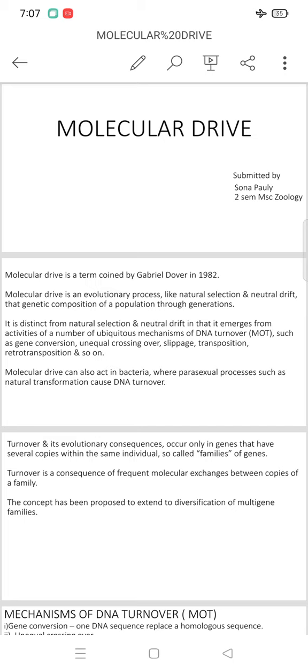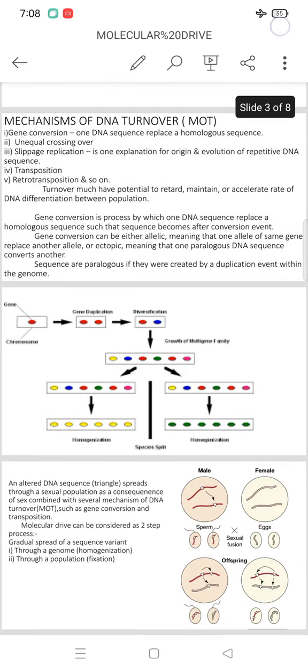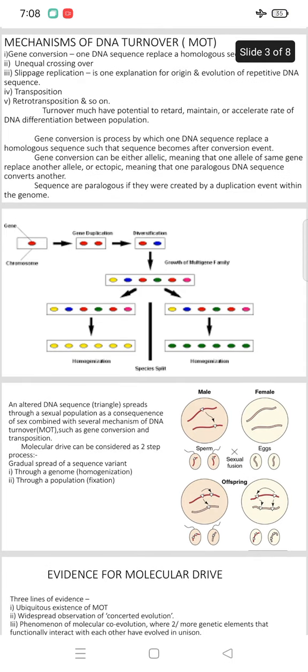It is distinct from natural selection and neutral drift, and works by the activities of mechanisms of DNA turnover, such as gene conversion, unequal crossing over, slippage, transposition and retrotransposition. There are different types of mechanisms of DNA turnover: the first is gene conversion, second is unequal crossing over, third is slippage replication, fourth is transposition, and fifth is retrotransposition.